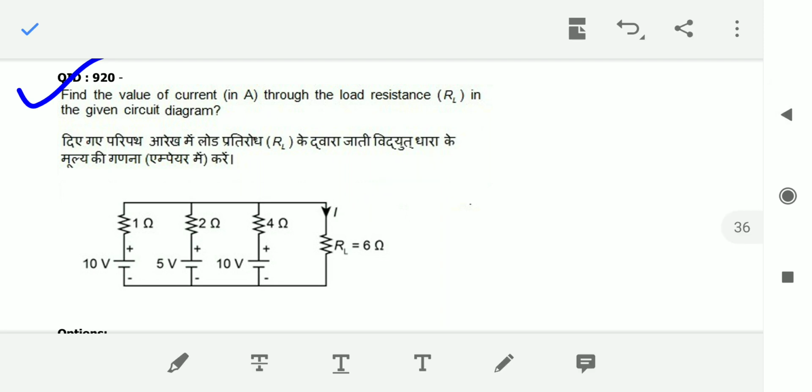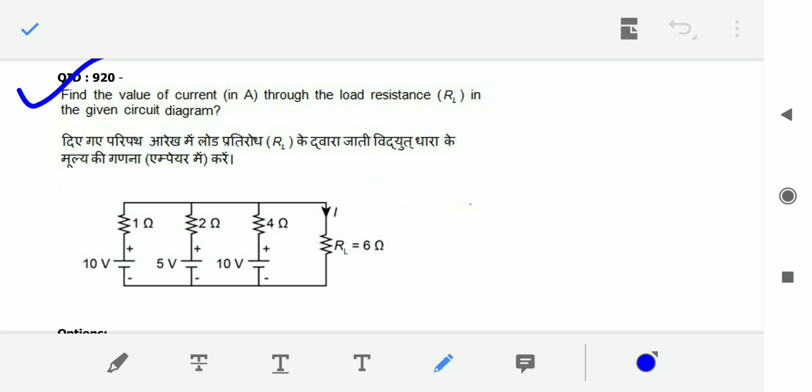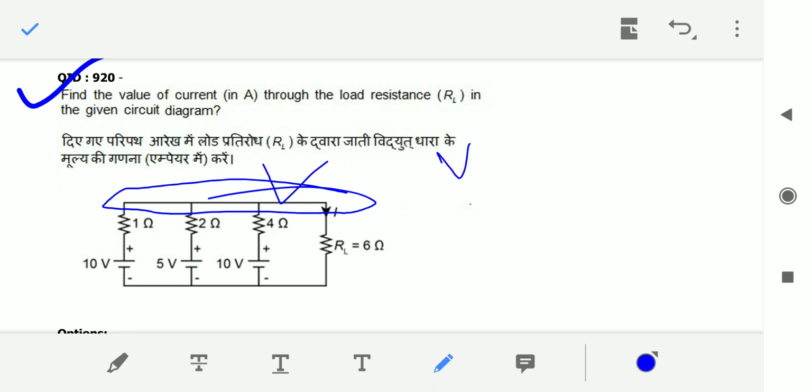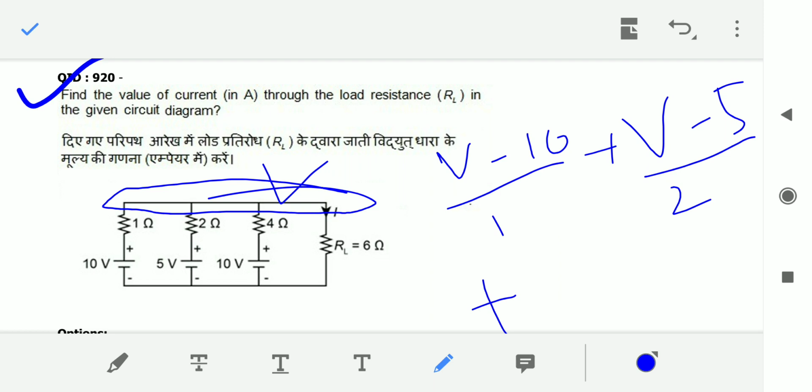Again you have to apply nodal analysis only, because all these points are of the same node. So I am taking V here. Nodal analysis means: (V minus 10) by 1 plus (V minus 5) by 2 plus V by 4, plus (V minus 10) by 4, plus V by 6 is equal to 0.